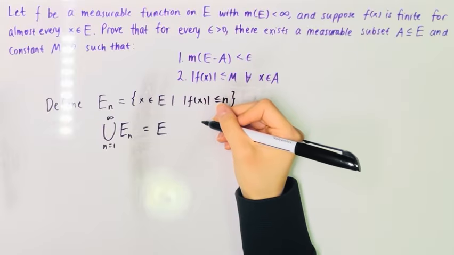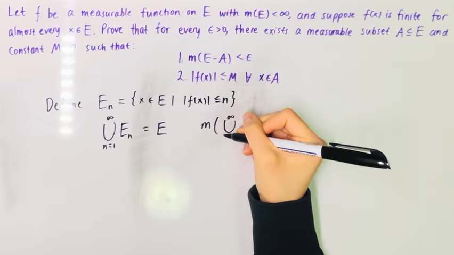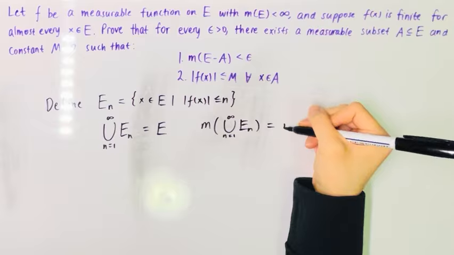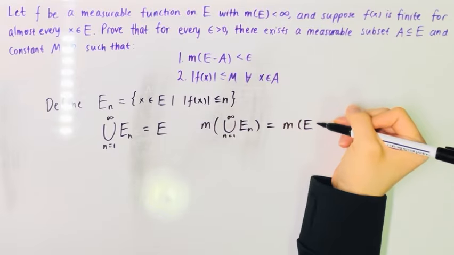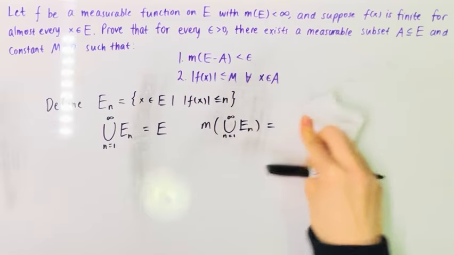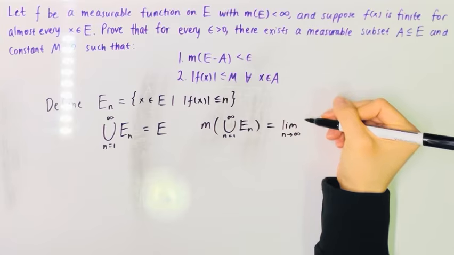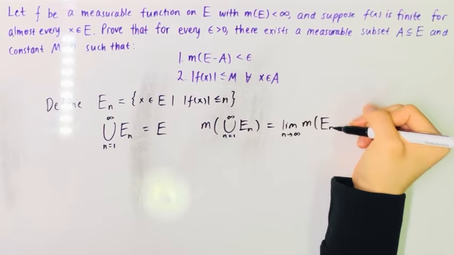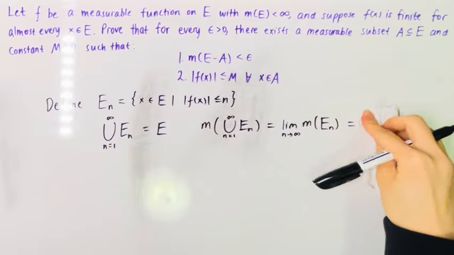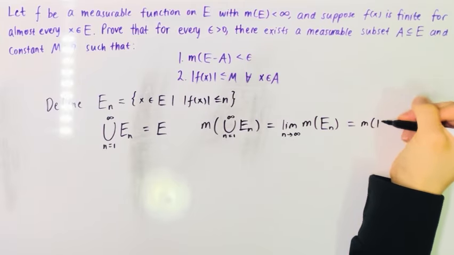And then by continuity of measure, we get that the measure of the union of E sub n equals the limit as n goes to infinity of the measure of E sub n, and that is equal to the measure of E, because as we get toward infinity, we just get our original function.